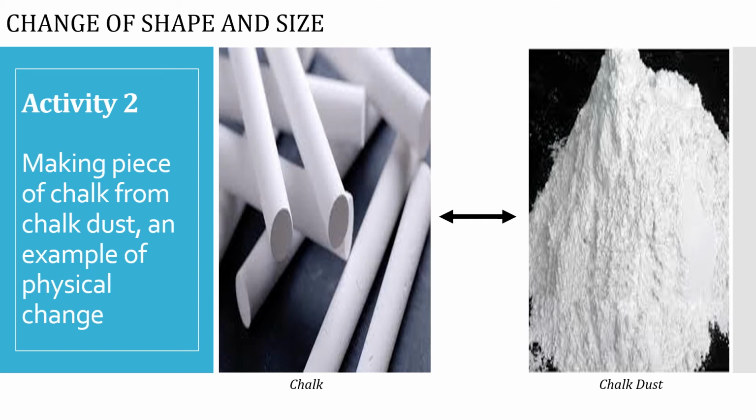Activity 2. Crush a small piece of chalk into dust. Add a little water to the dust to make a paste. Roll it into the shape of a piece of chalk. Let it dry. Now, making a piece of chalk from chalk dust is an example of physical change.